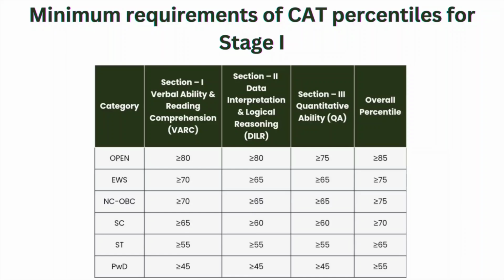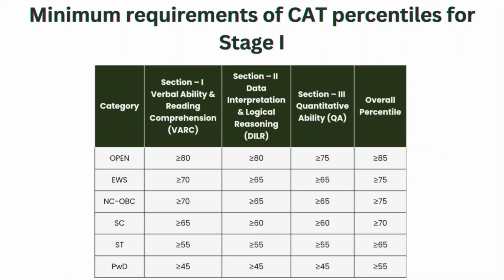For NC-OBC category, it is 70 percentile for the VRC section, 65 percentile for the DLR and quantitative ability section, and 75 percentile with your overall CAT entrance examination. For SC category, it is 65 percentile for the VRC section, 60 percentile for the DLR and quantitative ability section, and 70 percentile with your overall CAT entrance examination.